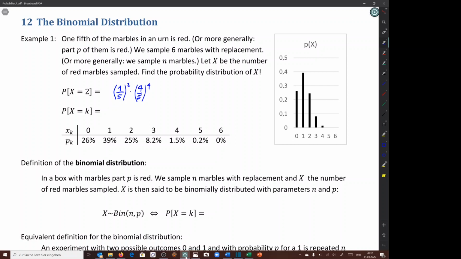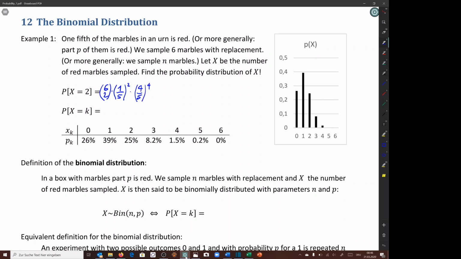This is now the probability that the first 2 marbles are red and the next 4 are not red. We are only interested in that any 2 marbles are red and the other 4 not red. So we have to look at all the different possibilities in which way to get this result. Well, we sample 6 times. 2 out of these 6 times should be red. So there are 6 choose 2 possibilities, and we have to multiply by that number.